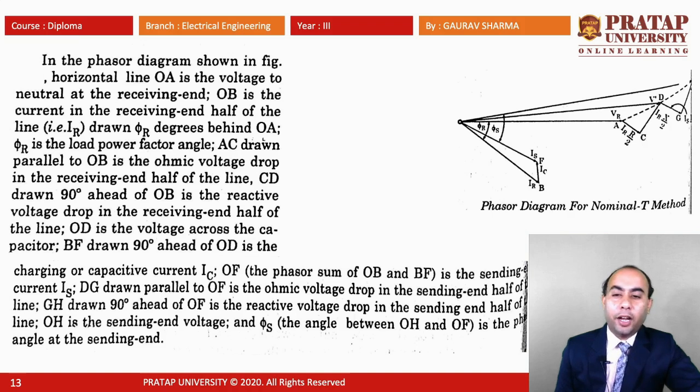BF drawn 90 degrees ahead of OD is the charging or capacitive current IC. OF is the sending end current IS. DG drawn parallel to OF is the ohmic voltage drop in the sending end half of the line. GH drawn 90 degrees ahead of OF is the reactive voltage drop in the sending end half of the line. OH is the sending end voltage and phi s is the phase angle at the sending end.